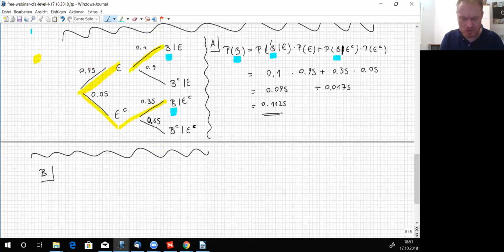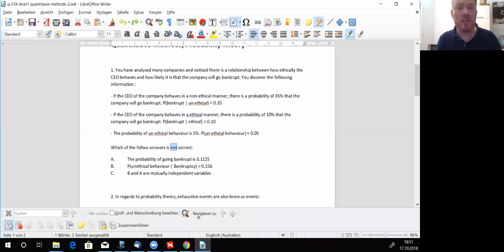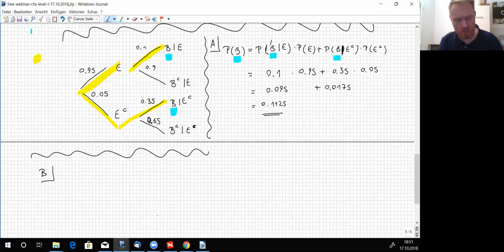And what was the question again? It was the unethical behavior happening first, so E complement happening first, given the case that bankruptcy happened before. Let's keep that in mind: probability of EC if B happened before.